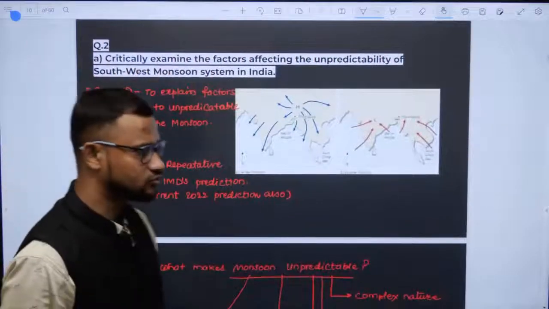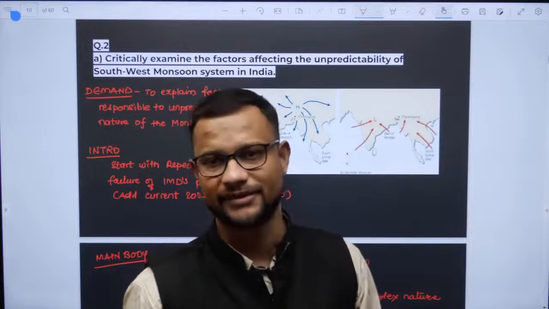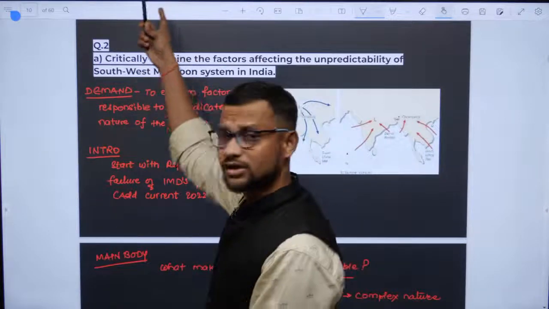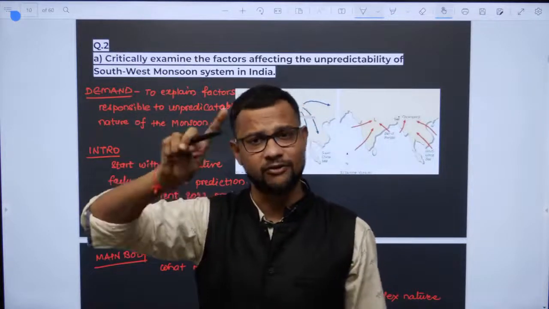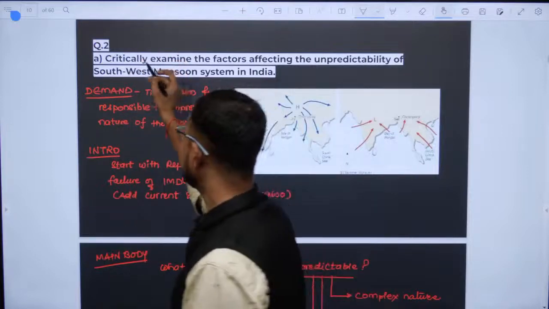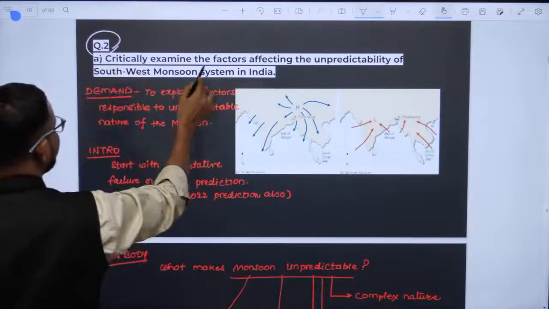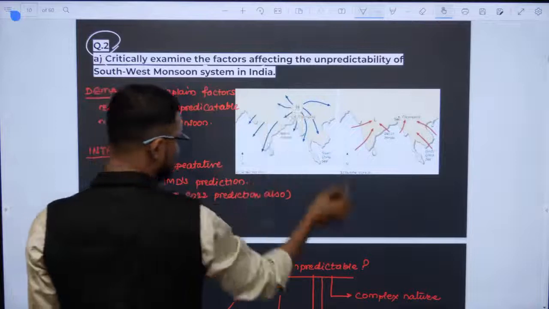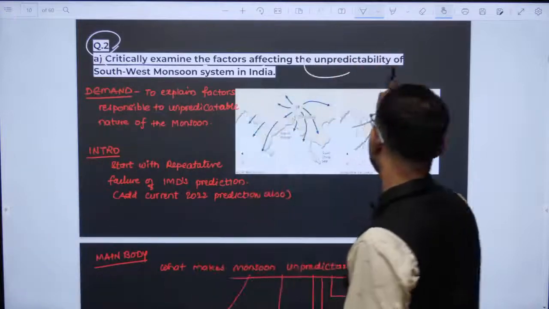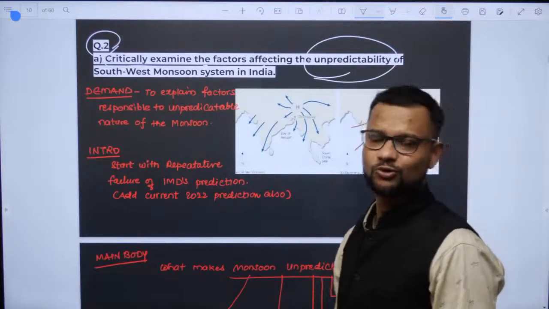Now the next question, the second one. The first question is mandatory for everyone to attempt. Now you have some flexibility. Critically examine the factors affecting unpredictability of the southwest monsoon system in India.